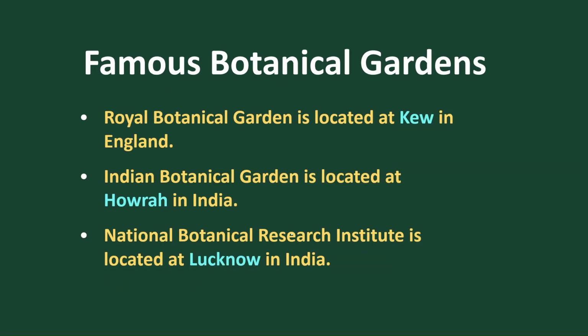For example, take the famous botanical garden in the world, the garden located in Kew, England. It is called the Royal Botanical Garden. And in India, we find the Indian Botanical Garden in Kolkata, that is Howrah. And also we find the National Botanical Research Institute in Lucknow. So these are the famous botanical gardens in different parts of the world.